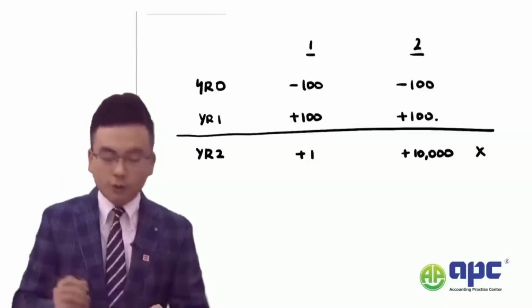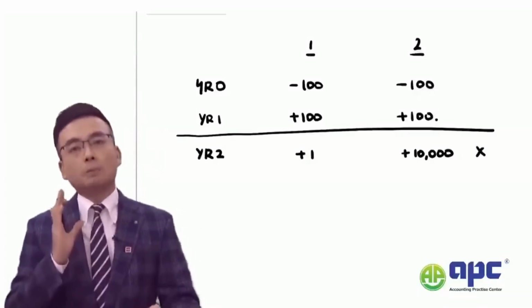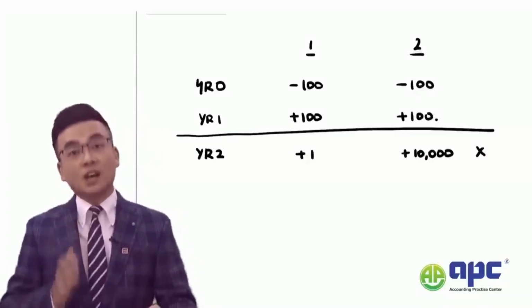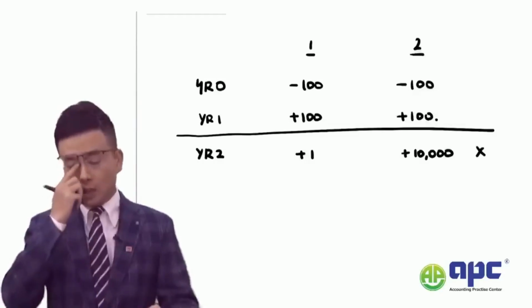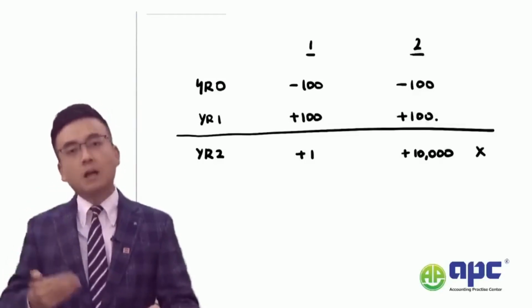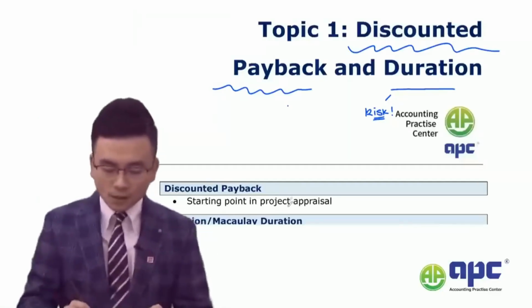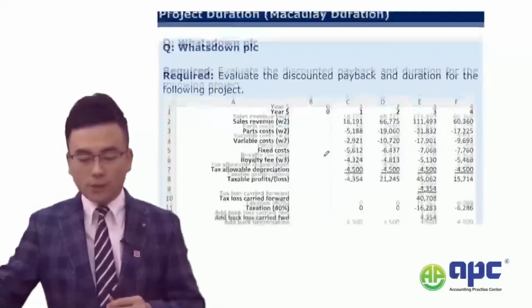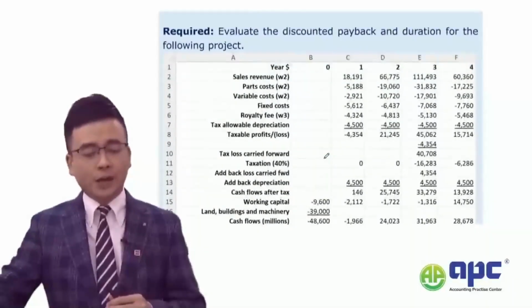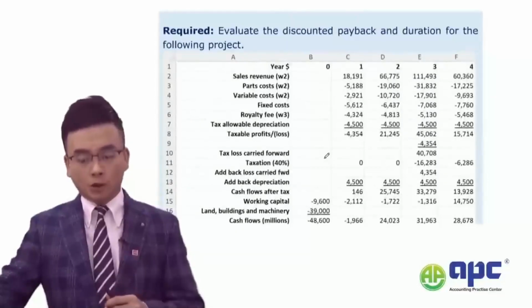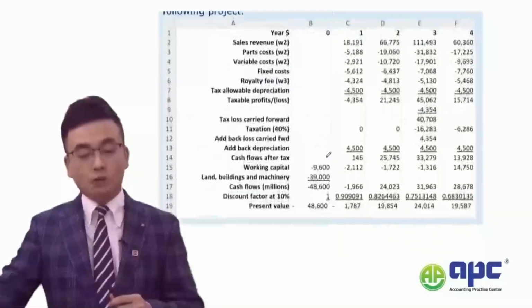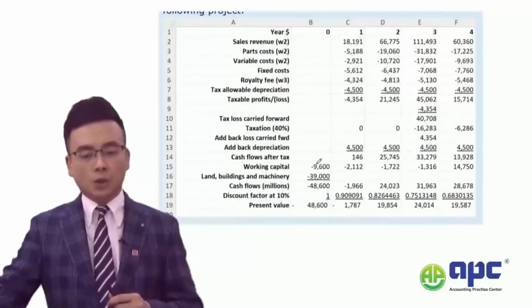And of course, from the previous example, project 1's duration will certainly be higher than project 2 because it needs more time to cover the cash flows. Okay. Now, what we're going to be doing is to take a look at an exam style question from the AFM. I will show you step by step how to do it.